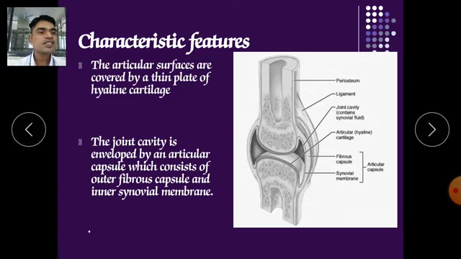Here you can see this is the fibrous capsule, this is the synovial membrane, and this is the articular cartilage, the cartilage which does the articulation between two bones. It is on the superficial part of the bone where that cartilage is attached. It is a working cartilage, and the joint cavity contains synovial fluid. Here, at the black part, you can see the synovial fluid is embedded. It is available in this cavity.